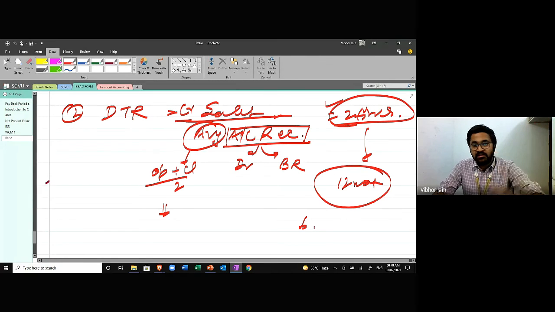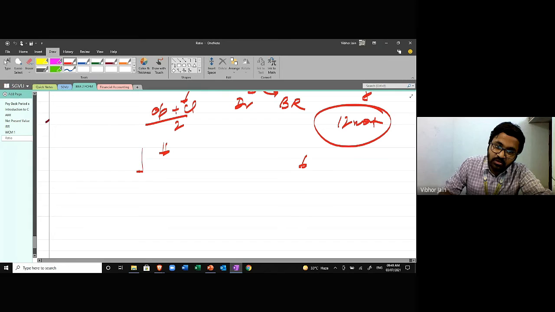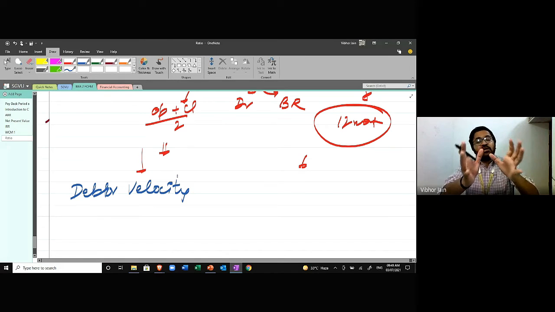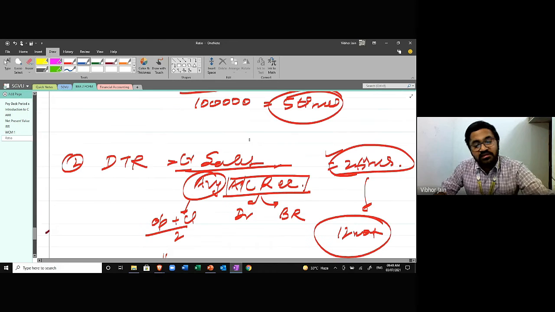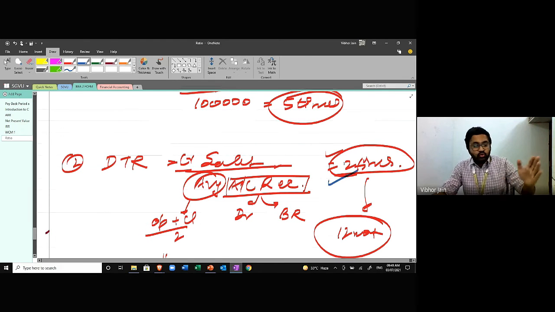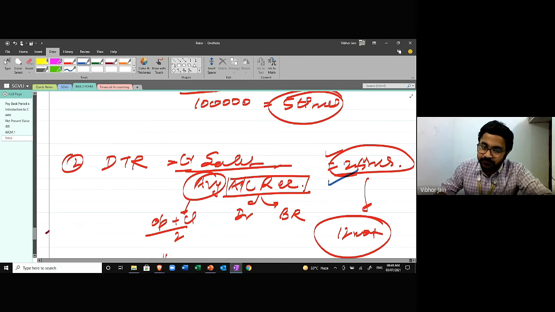Okay, clear? There is an extension of this formula, if I want to calculate debtor velocity, that is, what is the time interval in which my debtor is making the payment? The formula would be 12, 360 or 52 divided by debtor turnover ratio. Very easy, no? If the debtor turnover ratio is 2 times, that means you are receiving the amount from debtors twice in a year.